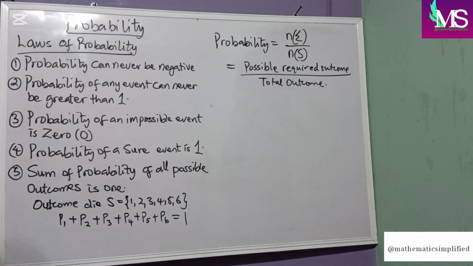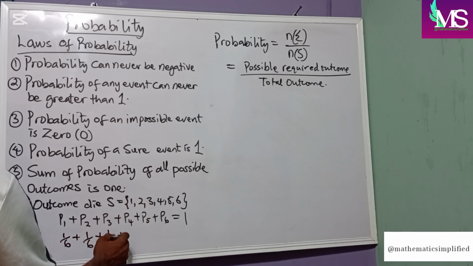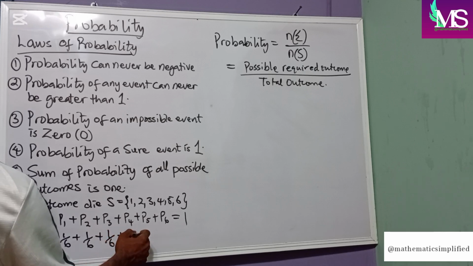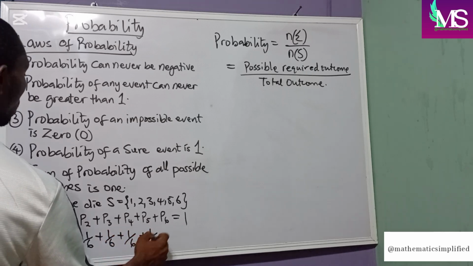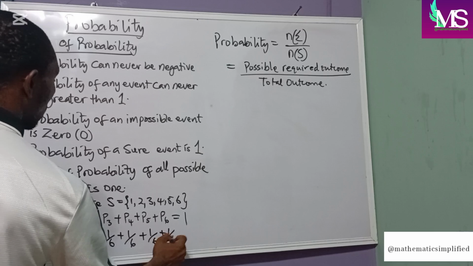Now, let's look at this, taking this as an example. If we are looking for the probability of getting 1, our probability of getting 1 is 1 over 6, plus probability of getting 2, 1 over 6, plus probability of getting 3, 1 over 6. Since this is an equiprobable sample space, all of them will be 1 over 6.